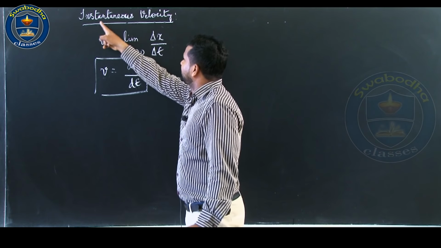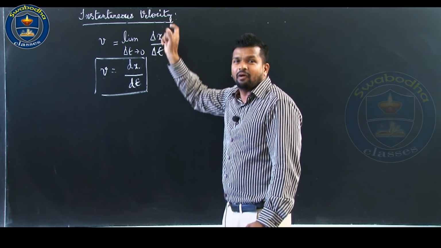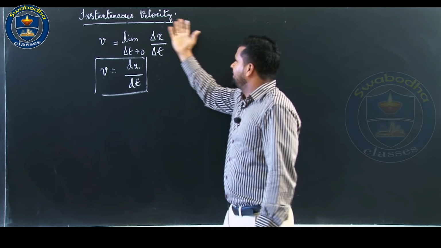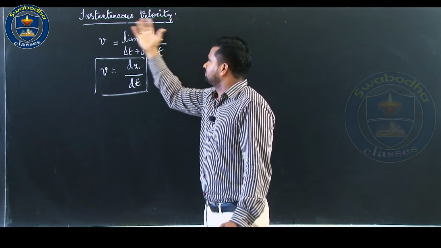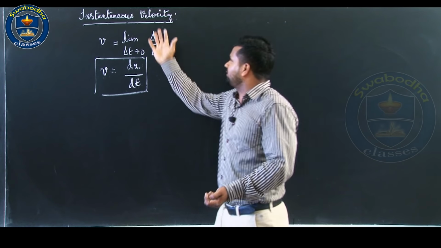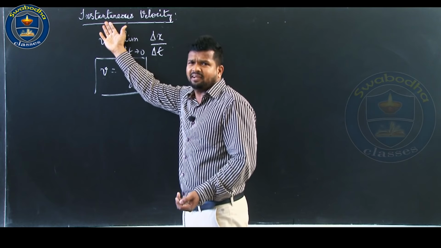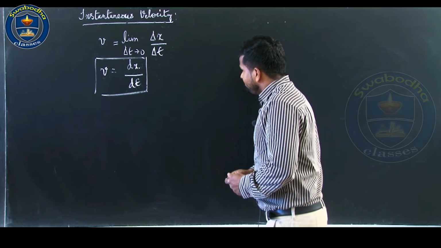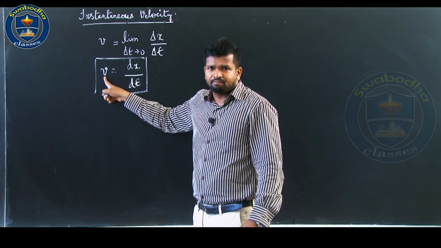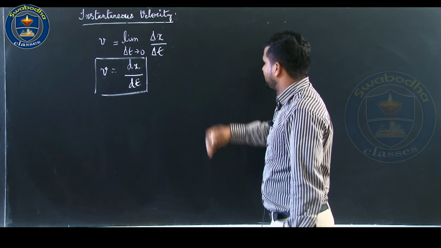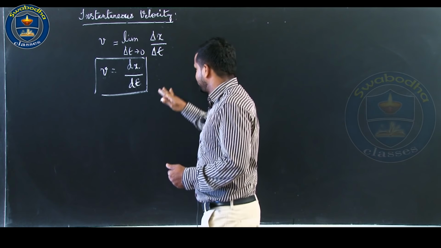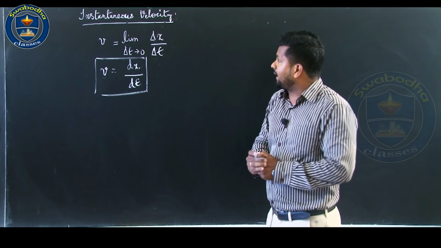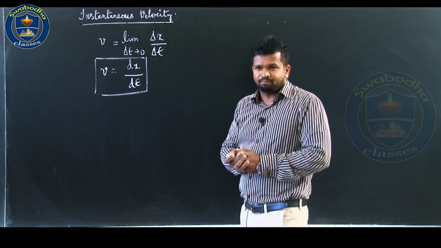As the name suggests, instantaneous velocity is the velocity of the body at a particular instant. That is how we define it. What is instantaneous velocity? Velocity at a particular instant in a given time interval. No doubt it is a vector quantity because it is velocity, which has both magnitude and direction. And using this equation, we can calculate instantaneous velocity.